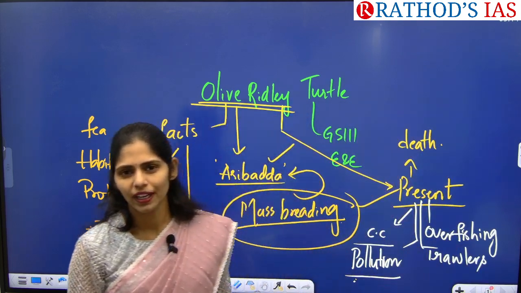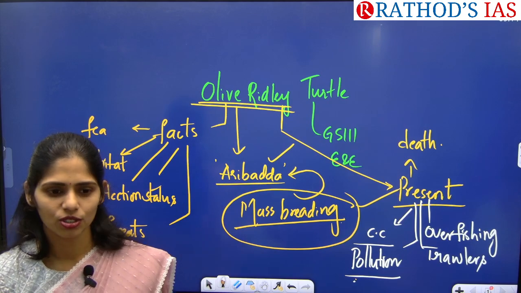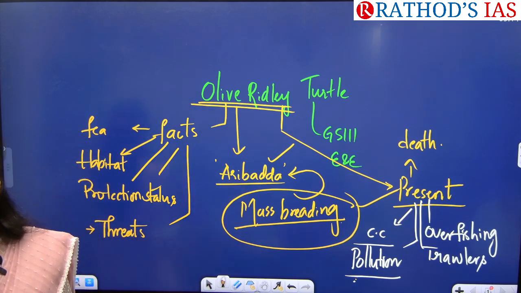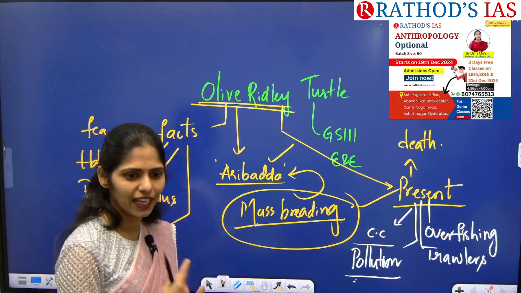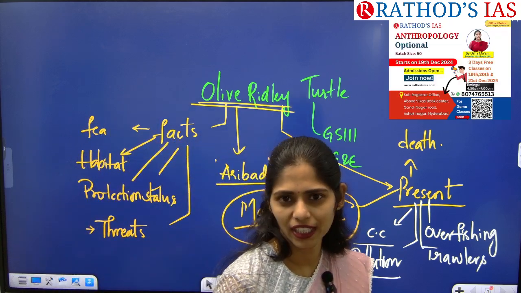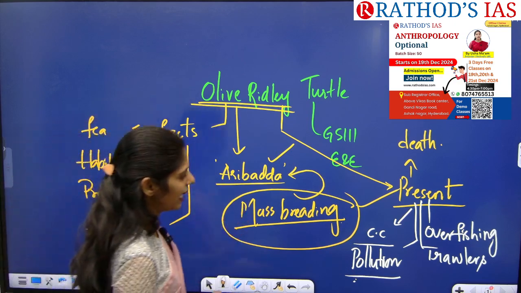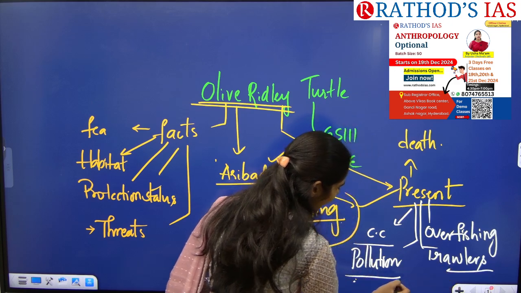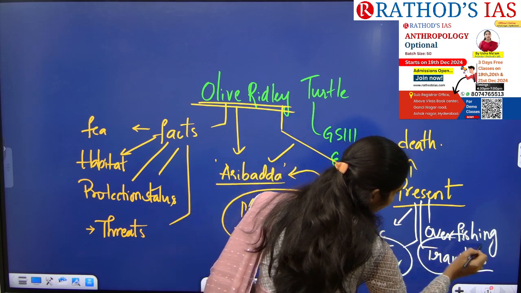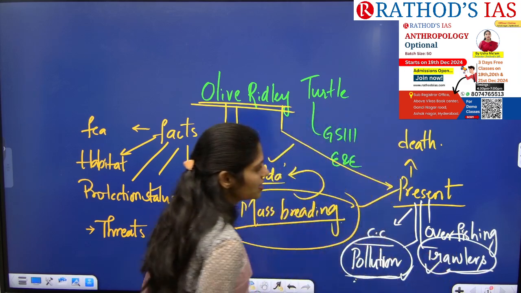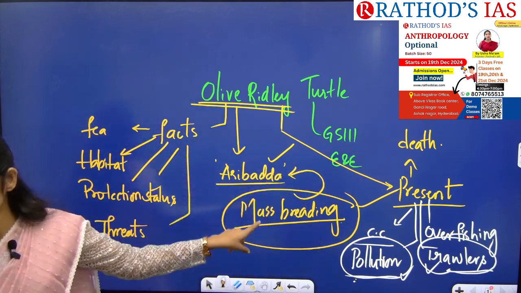Especially fishermen, if their net gets spoiled, they will throw that net into the water, so what happens, it will tie to the neck or the legs or anything that will cause death. So actually this article mainly highlighted these trawlers as well as pollution, these are the two important reasons contributing to the death of these turtles now.